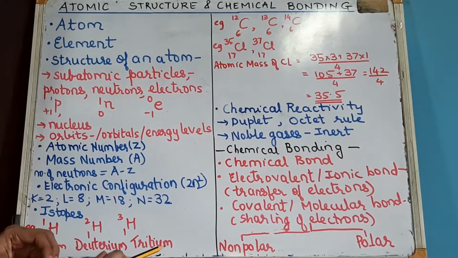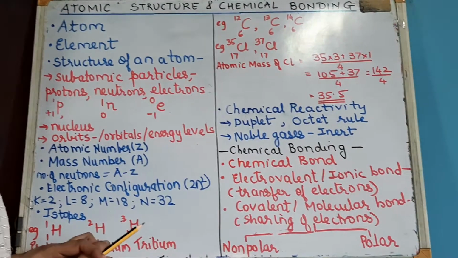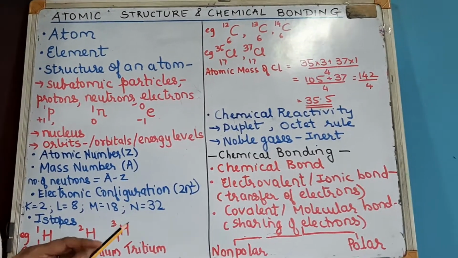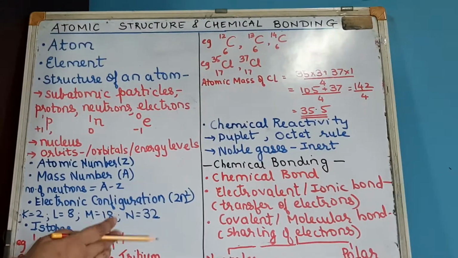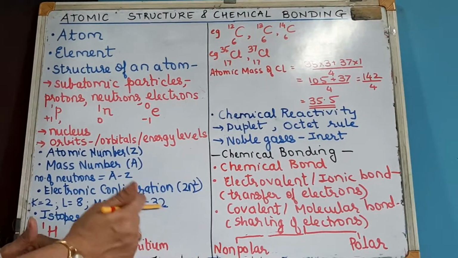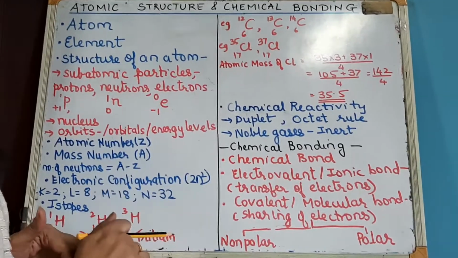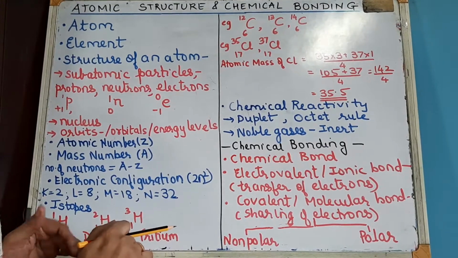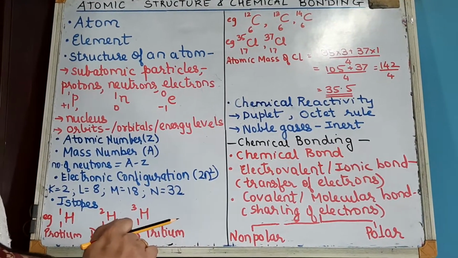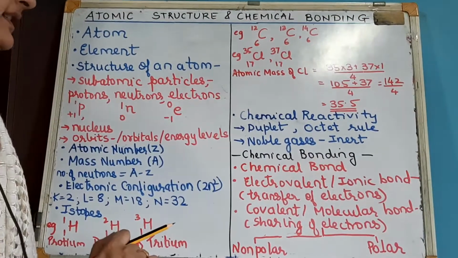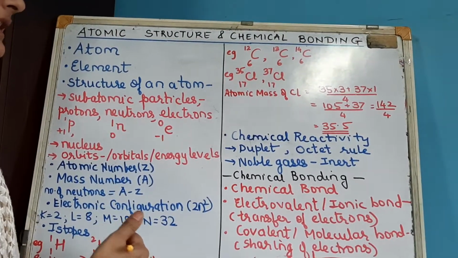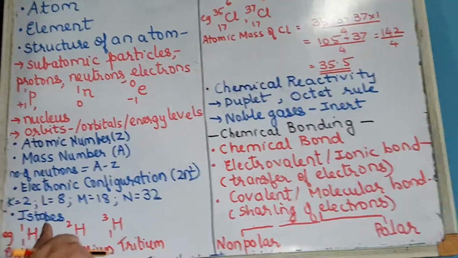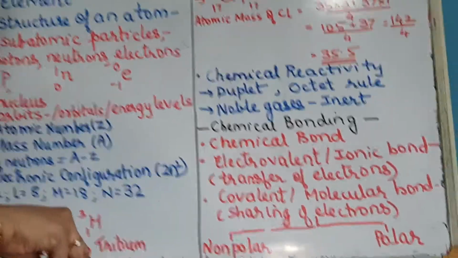Now coming to the reactivity of any element. We just said that the chemical reactivity of any element depends upon what? Its ability to lose electrons, gain electrons or share electrons, right? Now all these elements try to attain the stable electronic configuration of the nearest noble gas. Nearest noble gas.